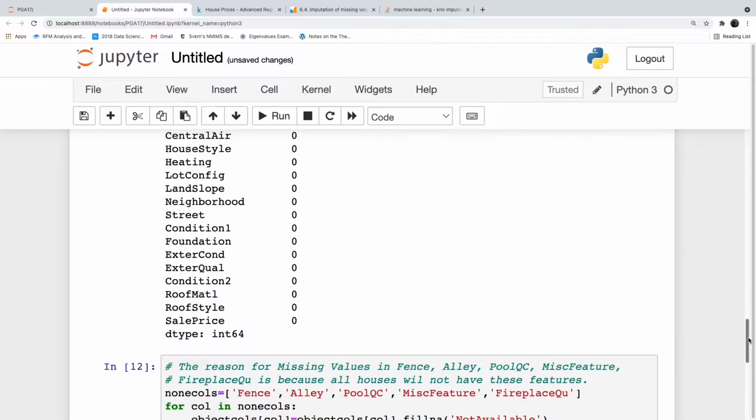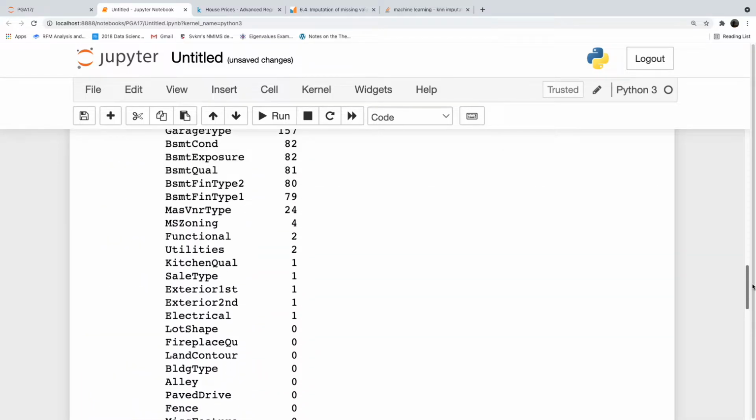And the rest of all are small, right? 24, 79, 24, 4, 2, 2 and 1, 1. These are very simple values. You can fill them with missing values. Right? You can fill it manually.